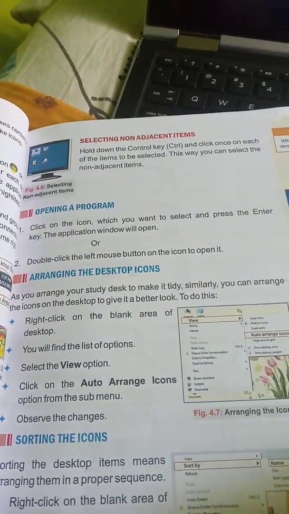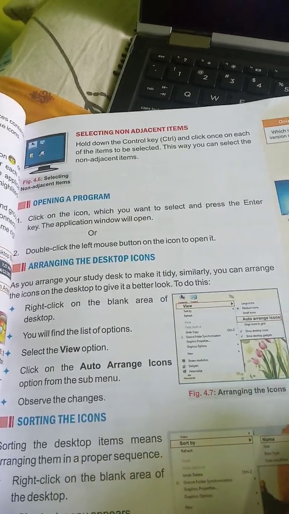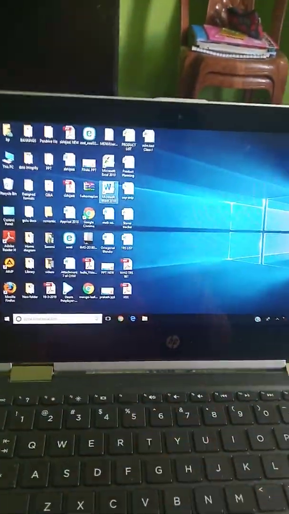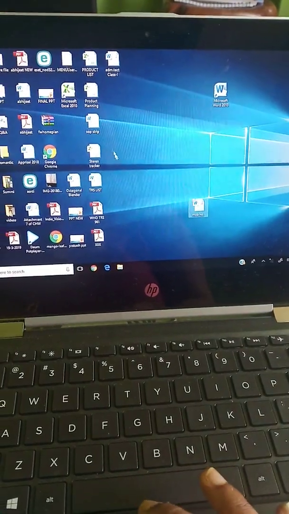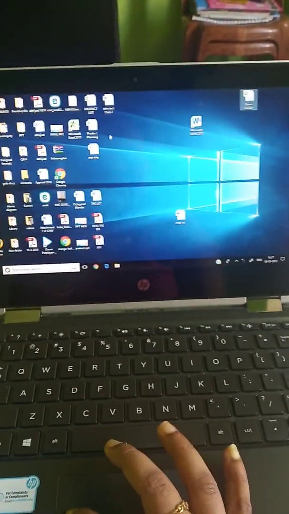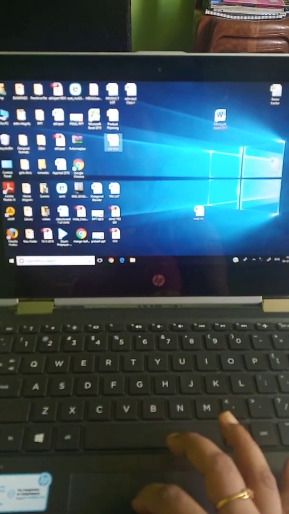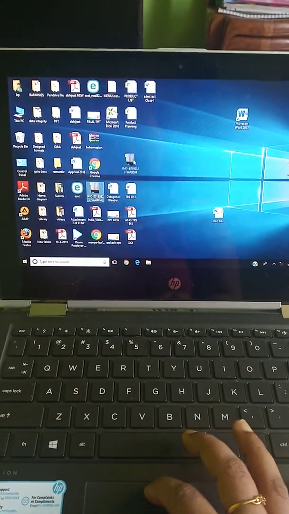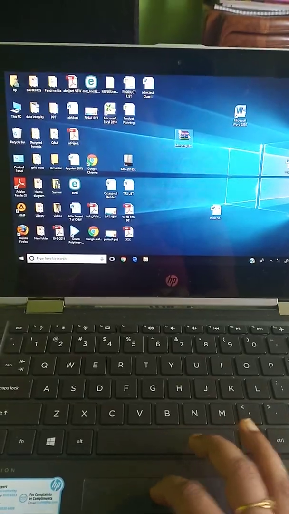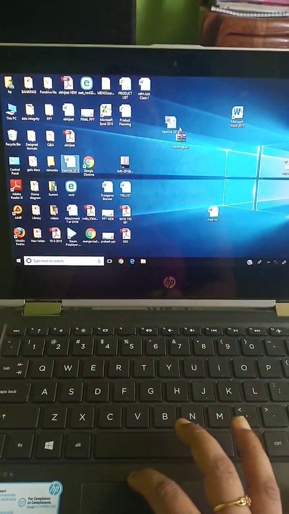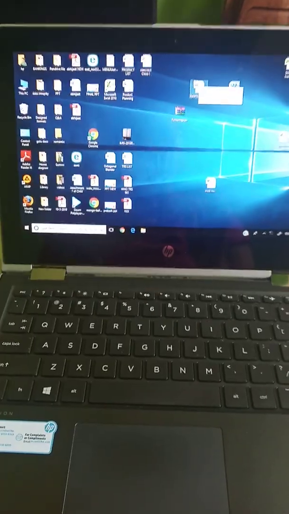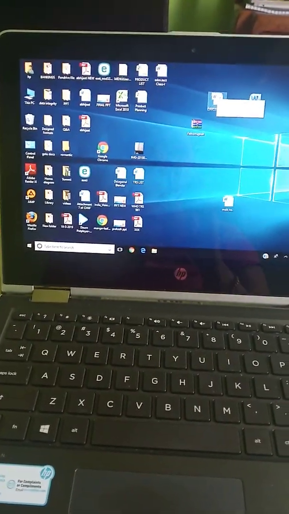As you arrange your study desk to make it tidy, similarly you can arrange the icons on the desktop to give it a better look. Children, if this is my desk, and I keep all the files here like this, it is looking very untidy. The way you manage your desk, in the same way we can manage our desktop also.